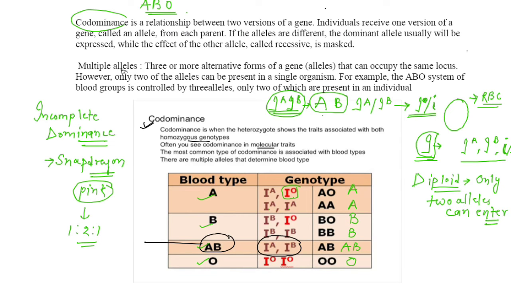Now, one more phenomenon is associated with this, that is multiple allelism. And what is multiple allelism? First of all, we have to be clear about alleles. I have told you this many times.